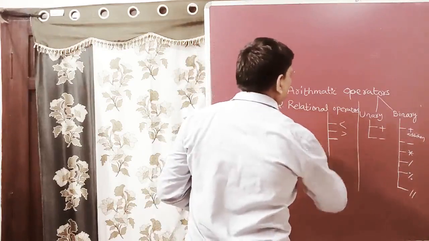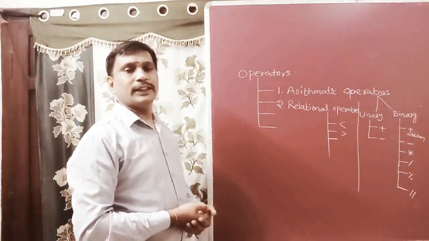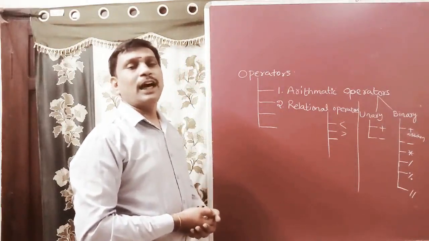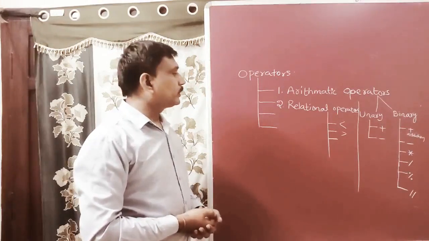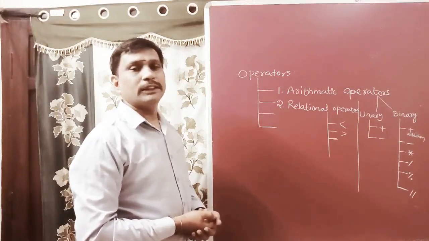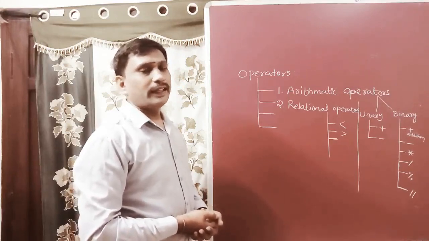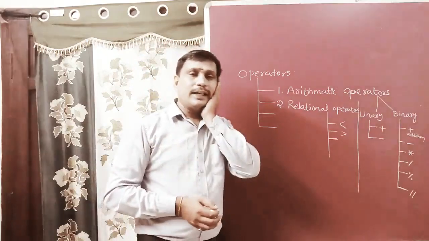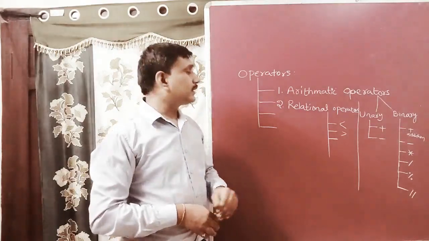They work on conditions in if-else conditions and for loop conditions. All these operators are frequently used in decision making statements, control structures and looping statements. In those we are making conditions.